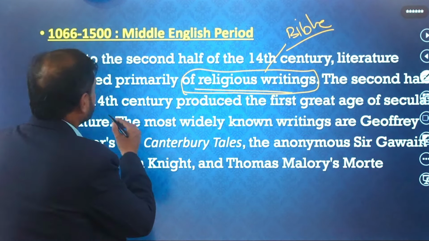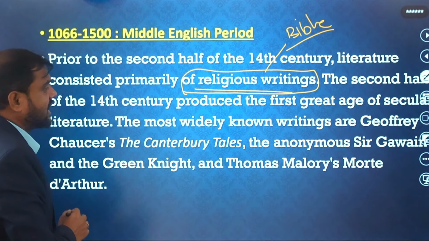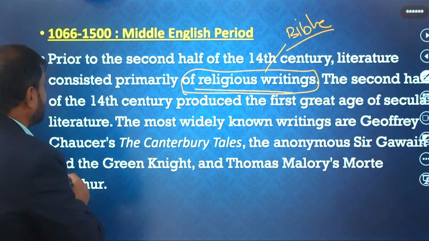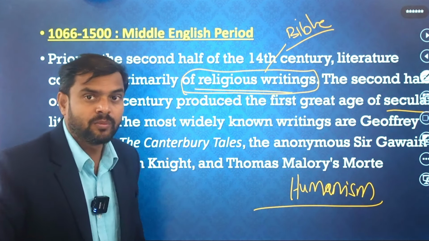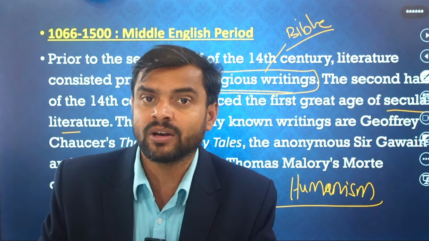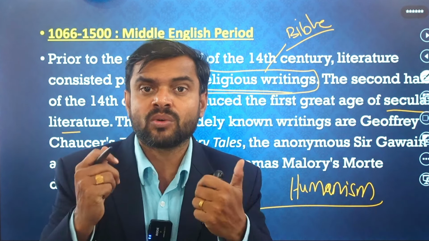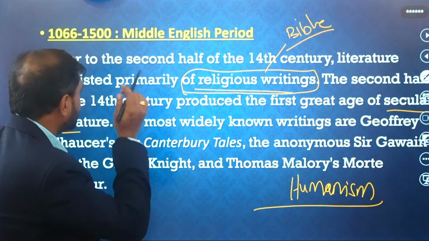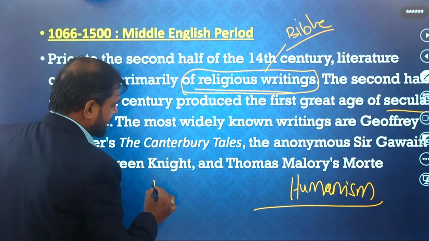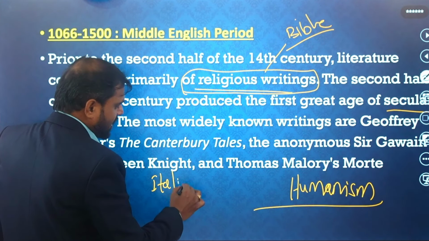The second half of the 14th century produced the first great age of secular literature. Not really secular literature, they are writing on humanism. Just remember this word, students. At that time, many humanists come and they are all writing about human values, human beings, individual ideas, individual thoughts. So what happened especially in this moment, the Renaissance started in Italy, the Renaissance period.